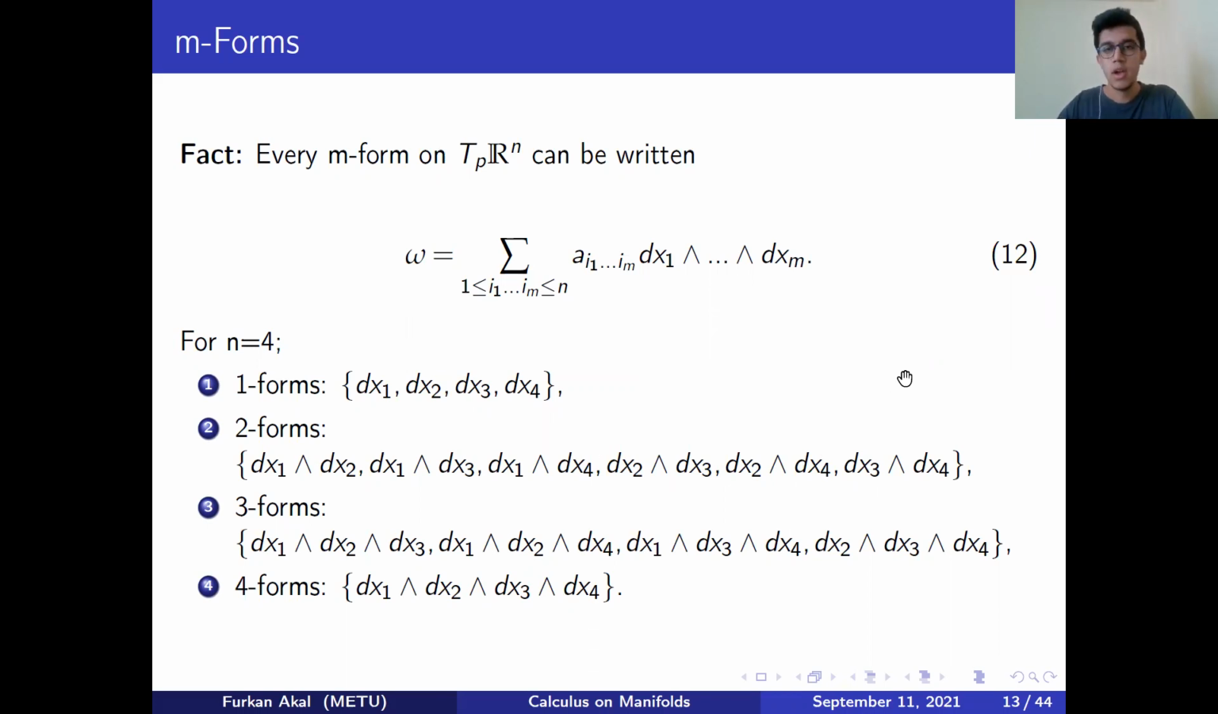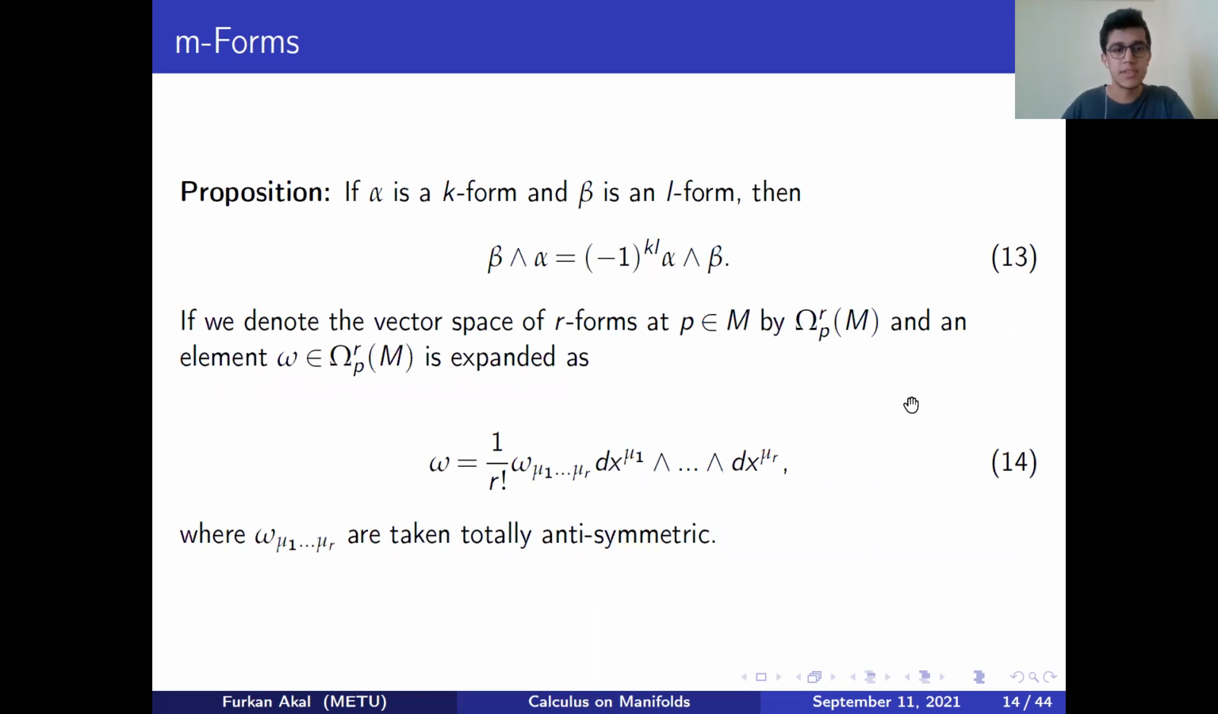Okay, if we want to denote the vector space of r-forms at any point in our manifold with capital omega, we can write any element of omega in this form, and we will use it later, where we take those omega_{mu_i}'s totally anti-symmetric. And at the top of the slide, you see a proposition which comes from the non-commutativity of the wedge product operation.